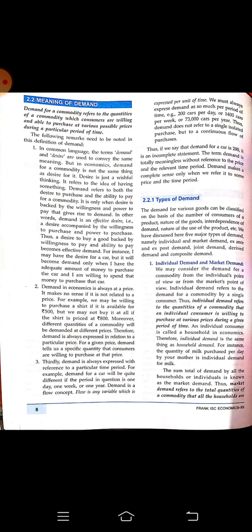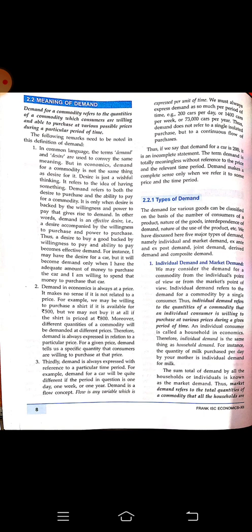But the demand is here calculated on a single consumer, an individual. Only one single person. In other words, we can say this is a movement along the demand curve. There is only one demand curve and one commodity being estimated here, and as the price is increasing, the demand is decreasing for that individual person. This is individual demand. In other words, individual demand and household demand are the same.